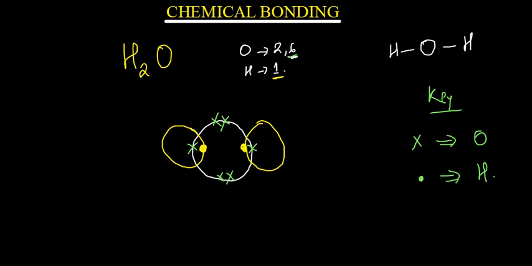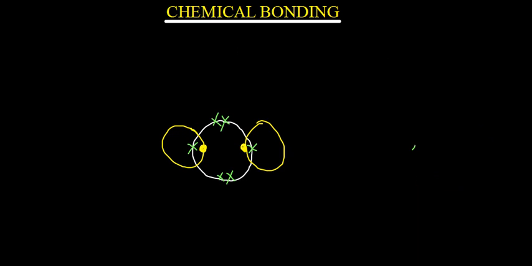Okay, so this is the structure for water. And then the other structure you need to understand is for carbon dioxide. Now carbon dioxide, you have got carbon, it has a double bond to oxygen, another double bond to oxygen. So carbon dioxide has got 2 double bonds with oxygen.